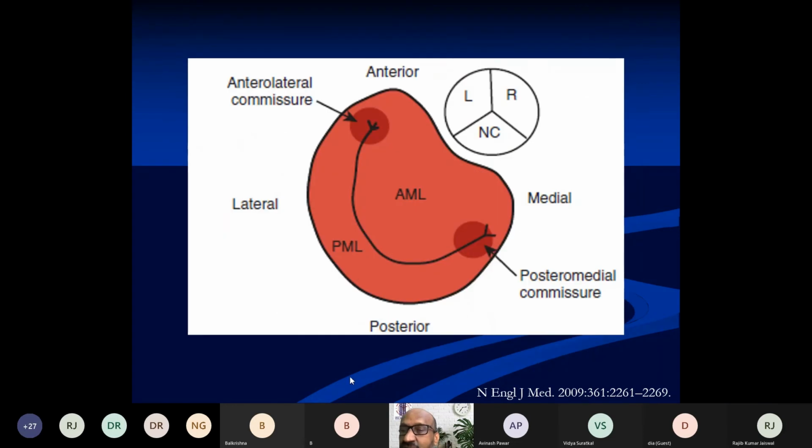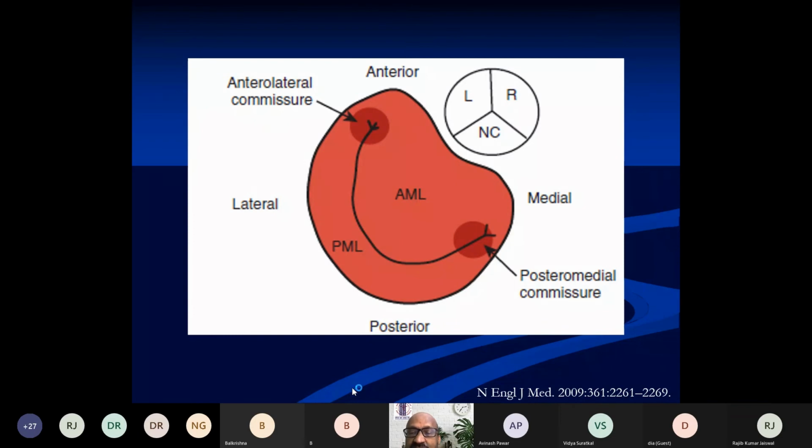If you look at the anatomic view, the mitral valve is viewed from the base of the heart looking towards the LV apex. The position of the left, right, and non-coronary cusps are shown in relation to the anterior mitral leaflet.